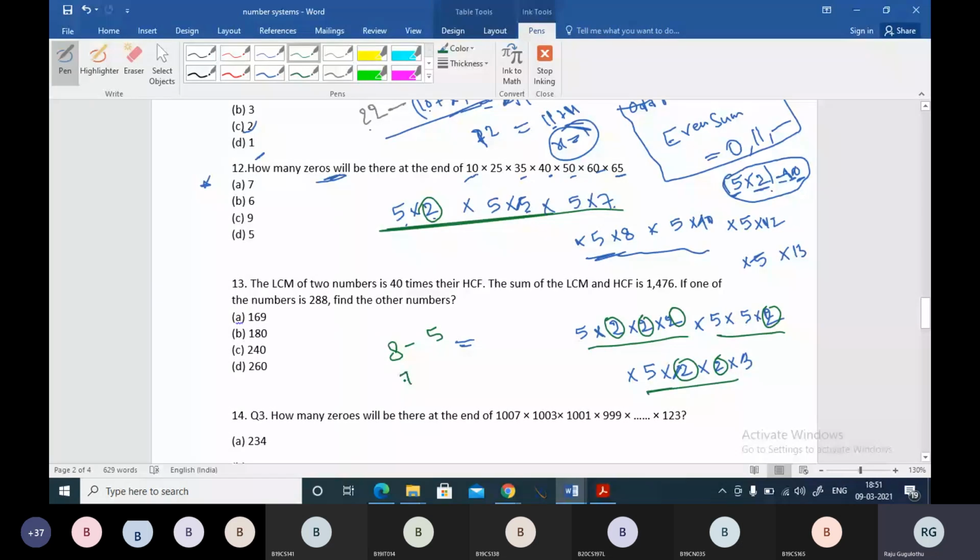7 2s are there. And I told you one 5 comma 2 pair will give you one 0, because 5 into 2 is 10, right? So I have 7 2s and 8 5s, right? So I can make 7 pairs of 5 comma 2 in this complete product. From there I can clearly say there will be 7 zeros. This concept is called the number of trailing zeros. I think I have almost covered 3 concepts over here, and you are very clear with this concept, right?